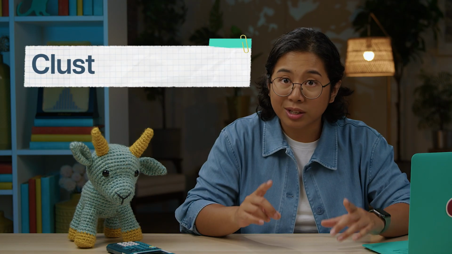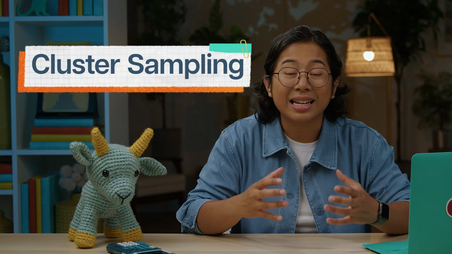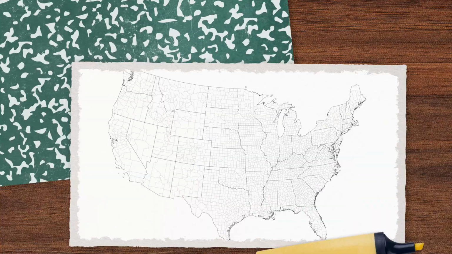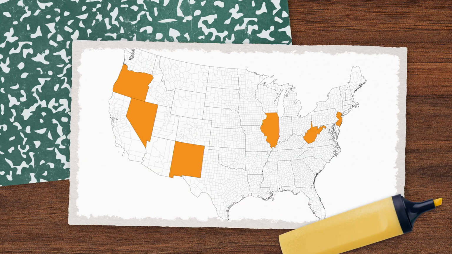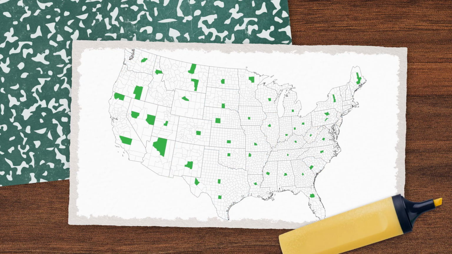And the logistics of sampling can also help us consider other approaches. A random sample of 250 people might require us to travel to all 50 states to survey them, which takes up a lot of time and a lot of money. So instead, we could use cluster sampling, where we cluster participants by some logistical detail and get data from the entire cluster. With that technique, we could break the US into smaller geographical units, like regions or counties, and pick a few of those at random. That way, we get all different kinds of participants from all over the country.